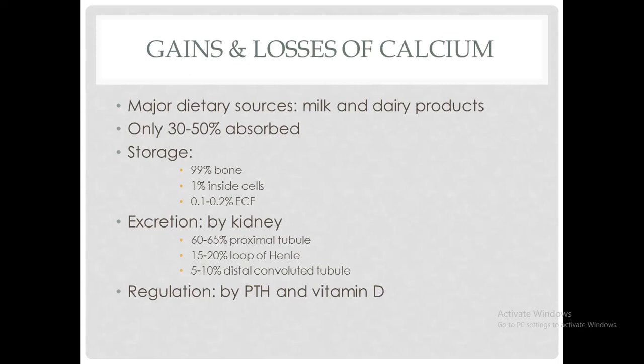Most of the calcium that goes into the kidney is reabsorbed, like 60 to 65% is reabsorbed through proximal tubule, 15 to 20% through loop of Henle, 5 to 10% through distal convoluted tubule, and hence only about 10% is lost by urine. The regulation of calcium balance is mainly done by parathyroid hormone and vitamin D.